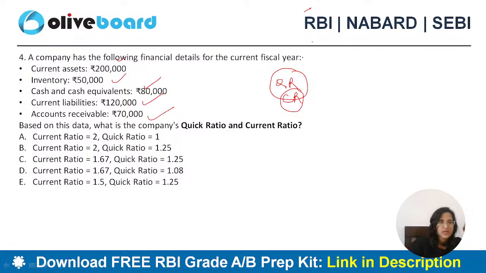Okay, what is the answer? How do you calculate quick ratio? How do you calculate current ratio? What is the formula? You should be knowing about these basic things, right?